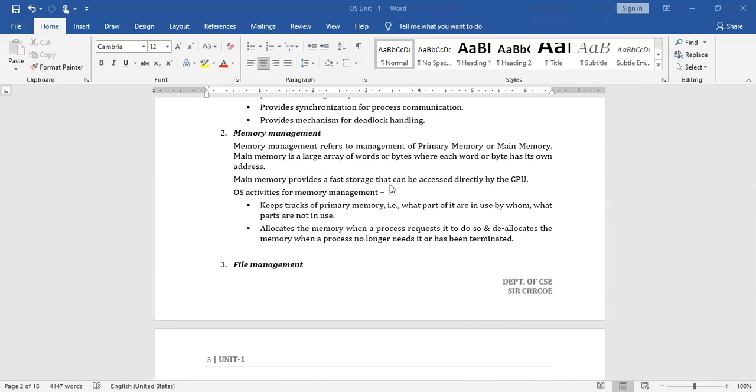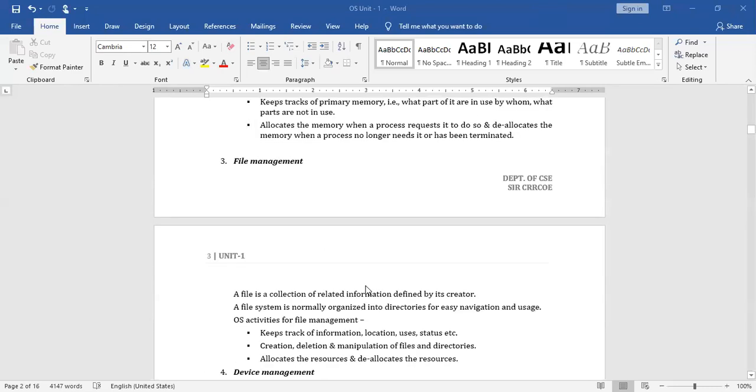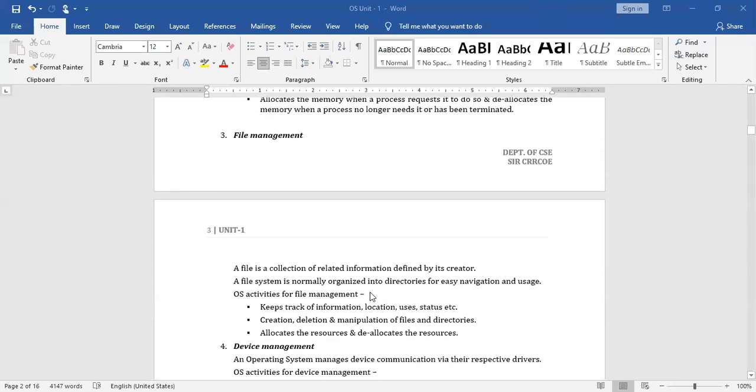Memory management is clear or not? Okay. Correct. Now, another important functionality is